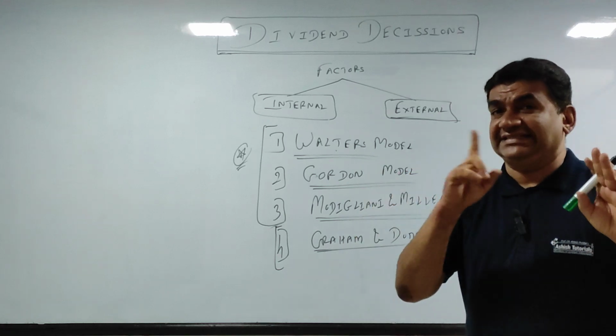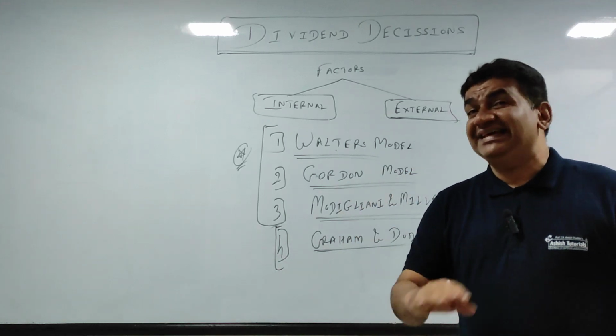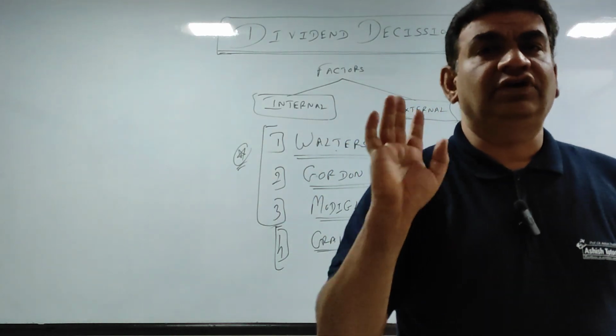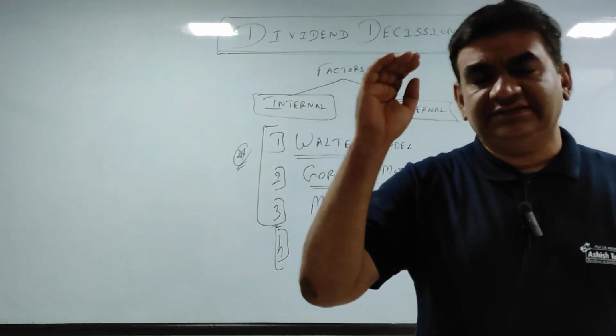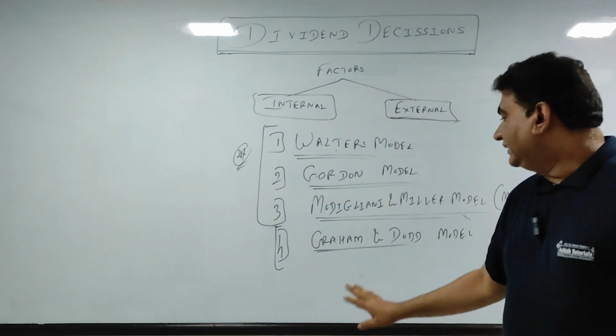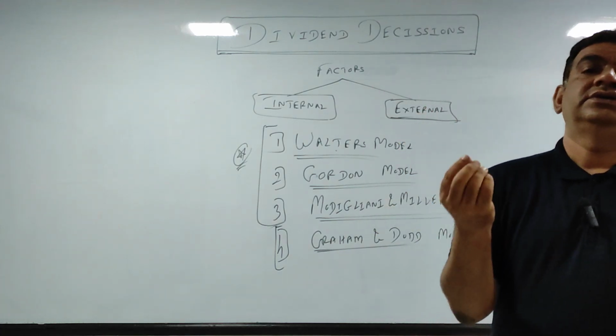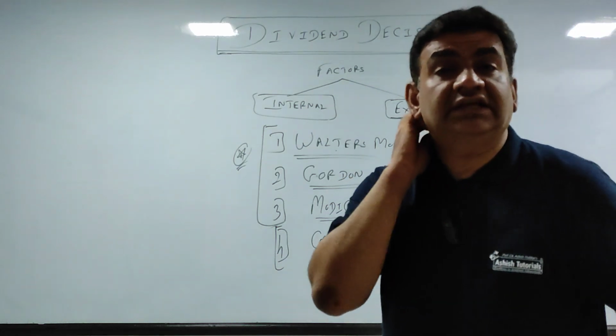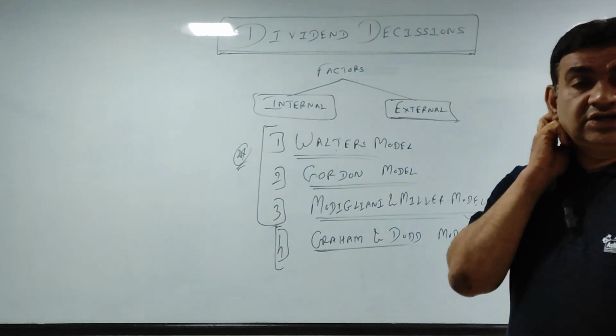Modigliani and Miller, yes. In Modigliani and Miller there is less variation, but the sums are worth 15 marks. What is it? We will see when we come to that. And in Graham and Dodd there are small sums, not at all worth 15 marks, just worth 7 to 8 marks. Got it, guys?